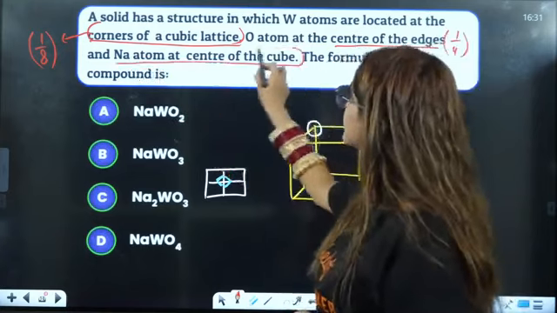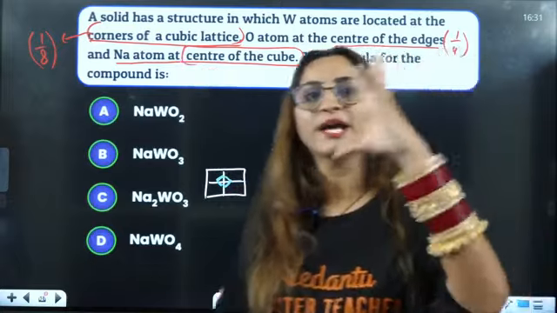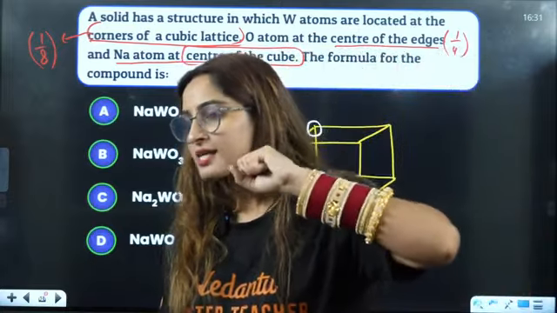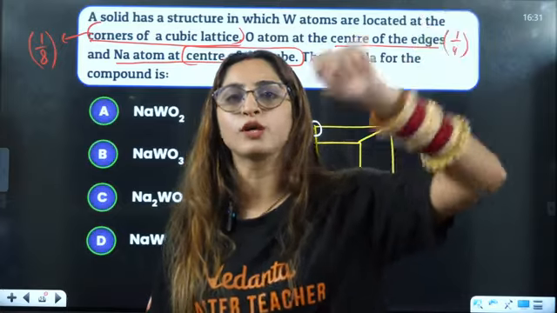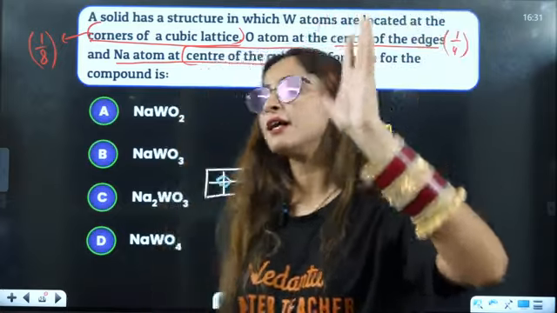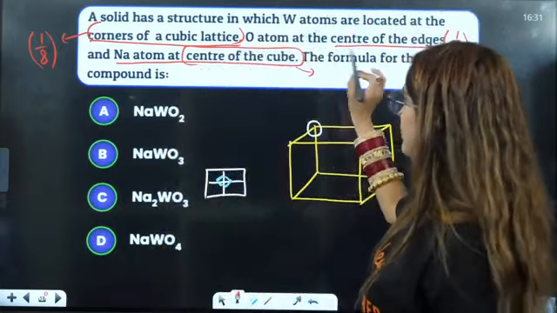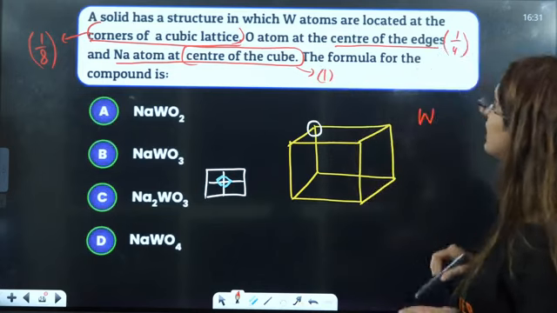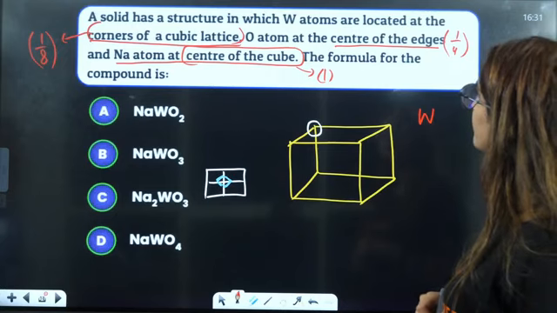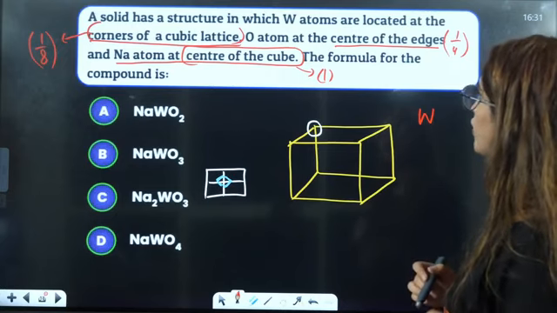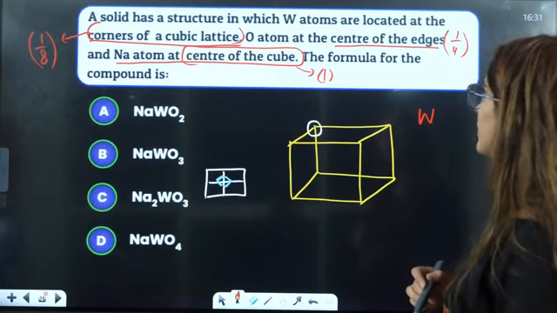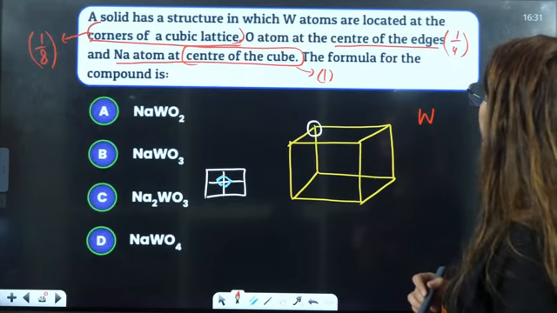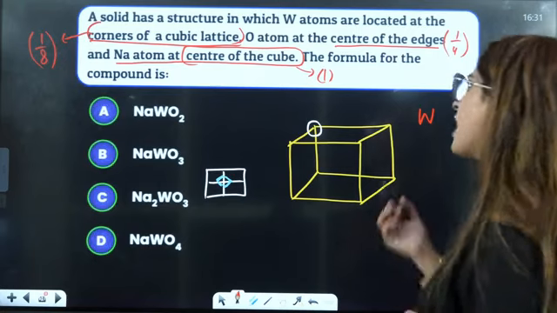Sodium atom is at the center. If my camera is in the center, is it also there in some other room? No, it is only in the center. That means it will really be full, right? No sharing. So the solid has W atoms located at the corner of the cube, and oxygen atoms located at the center of the edges.